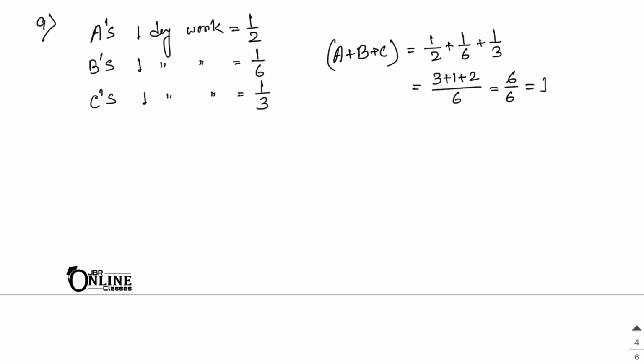That means again you have to find the ratio of their work. So 1 by 2 is to 1 by 6 is to 1 by 3. If you multiply by 6, then it will be 3 is to 1 is to 2.